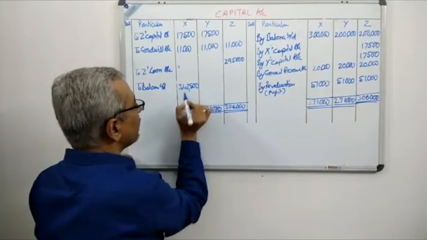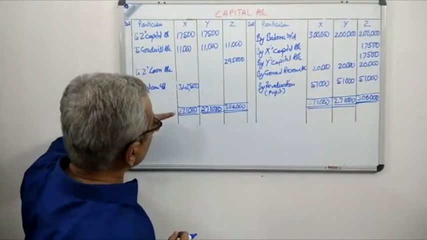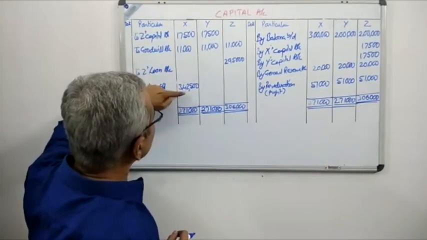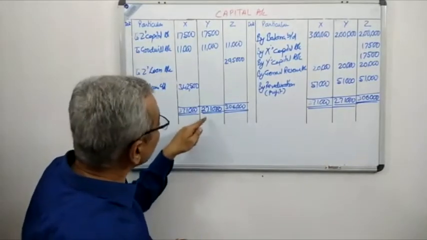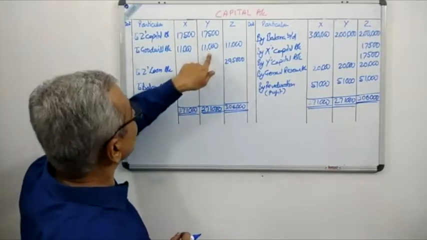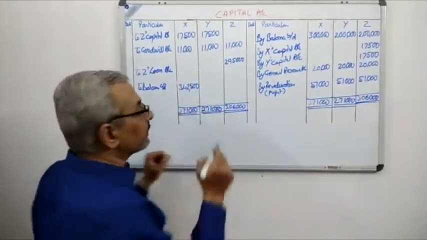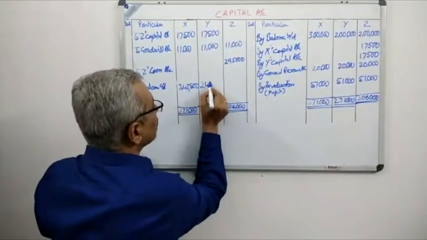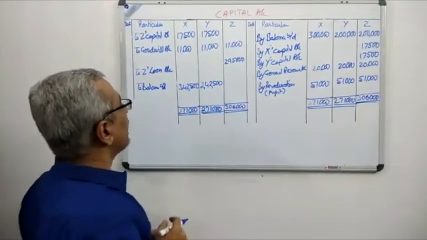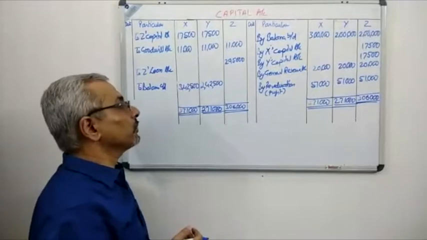I hope you are understanding this. Similarly, we have 2,71,000. 2,71,000 minus 11,000 gives us 2,60,000. 2,60,000 minus 17,500 is a simple calculation, 2,42,500. So this is how we have arrived at the balances, that is 3,42,500 and 2,42,500.